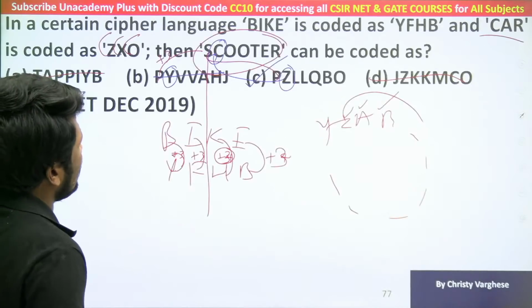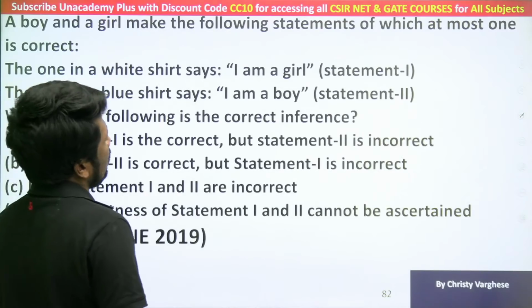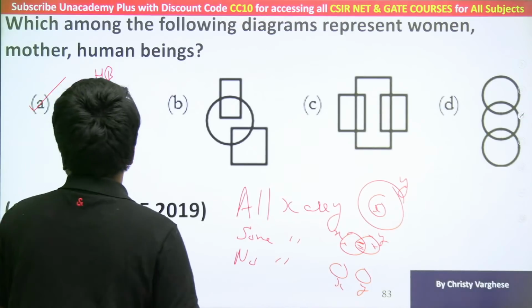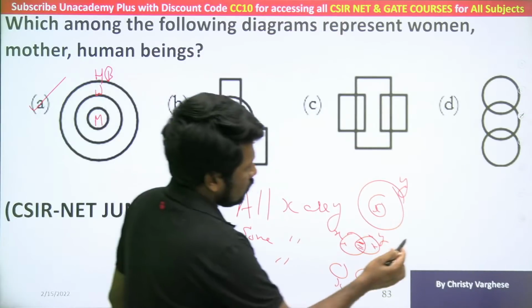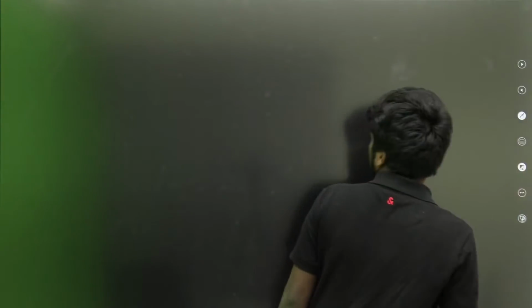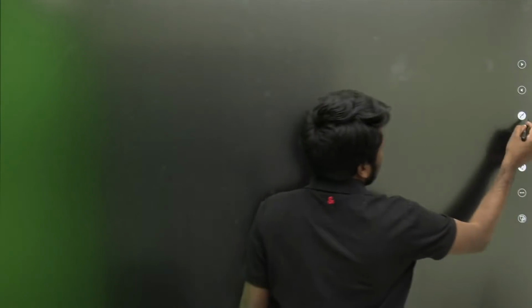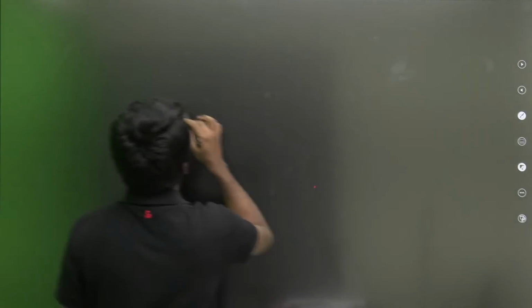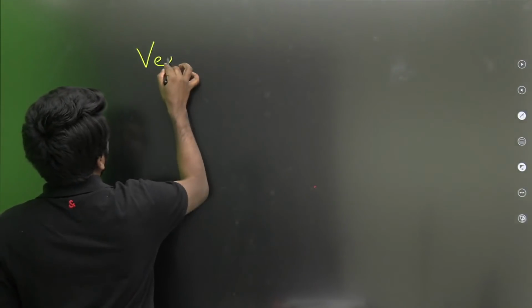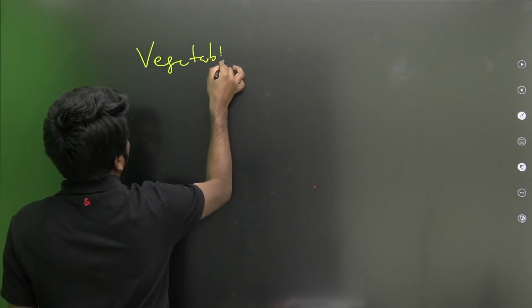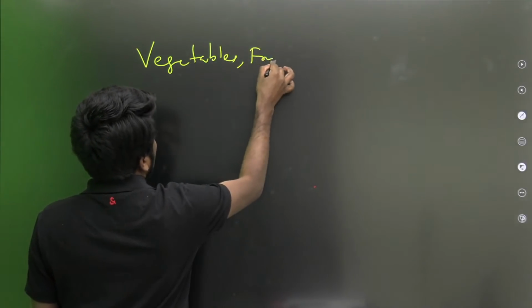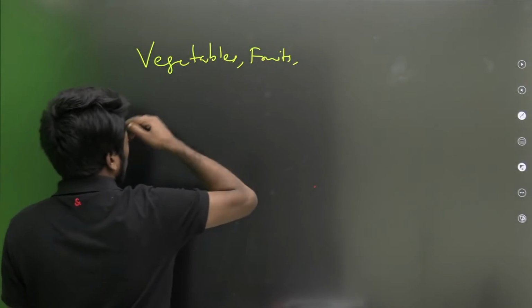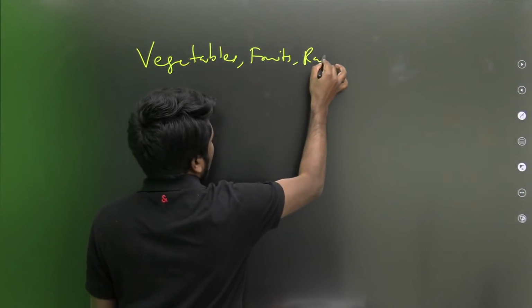The question was something like this: which diagram represents vegetables, fruits, roots, carrots?